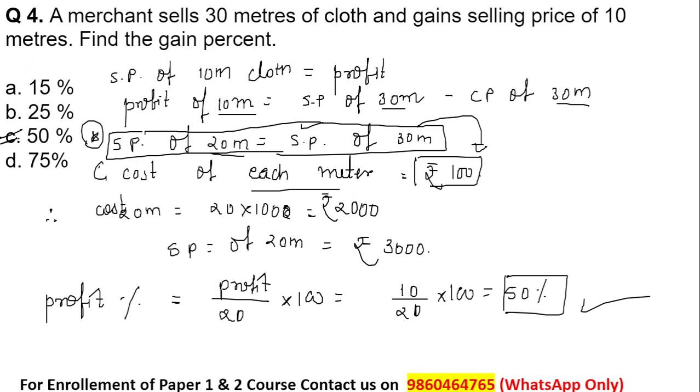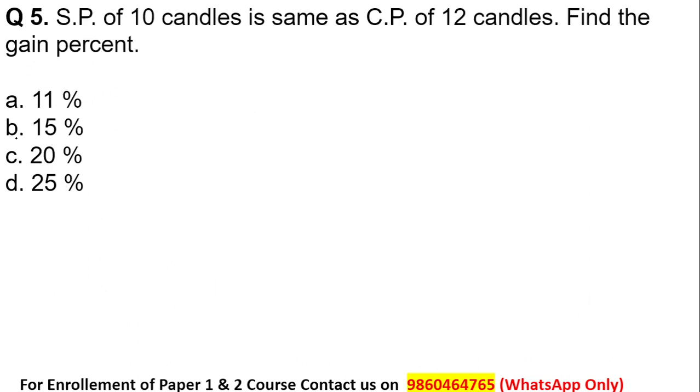Okay, moving on to the next question, students. The selling price of 10 candles is the same as the cost price of 12 candles. Interesting question. Find the gain percentage. When such a relation is given to you, the relation like the number of Y articles is greater than the number of X articles.